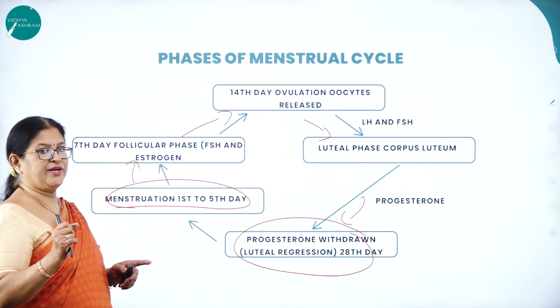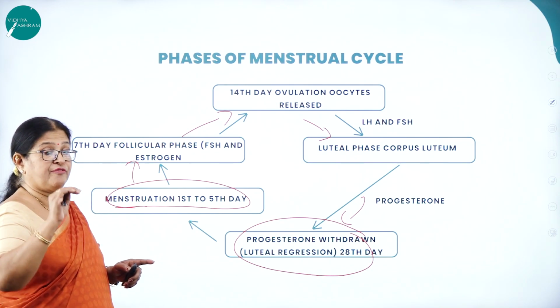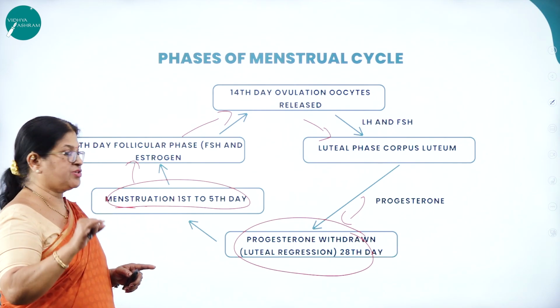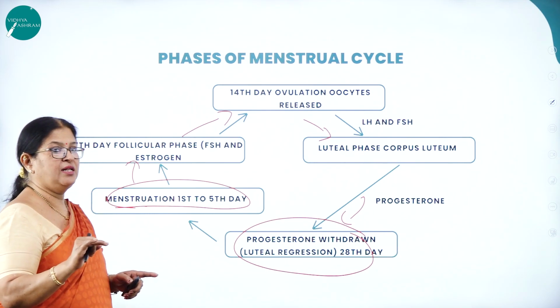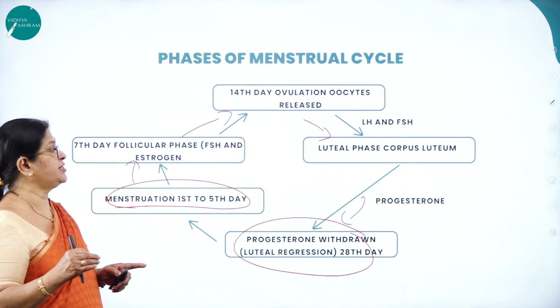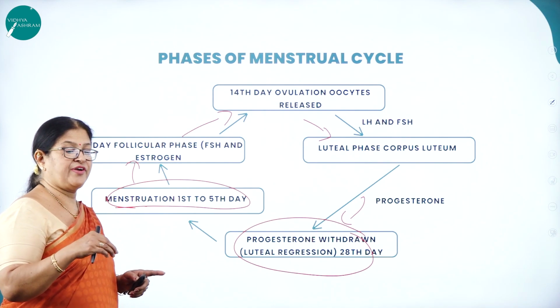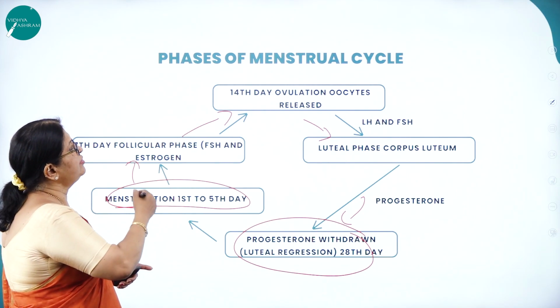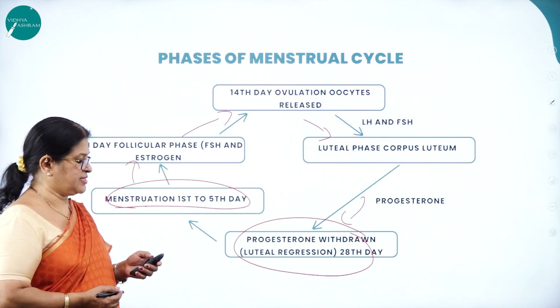As I said, the menstrual cycle is divided into 4 phases. What are the 4 very important phases that a menstrual cycle involves? That is the menstruation phase, followed by the follicular phase, also called the proliferative phase, then the ovulatory phase, then the luteal phase, right? So this is how you need to understand the phases of the menstrual cycle.